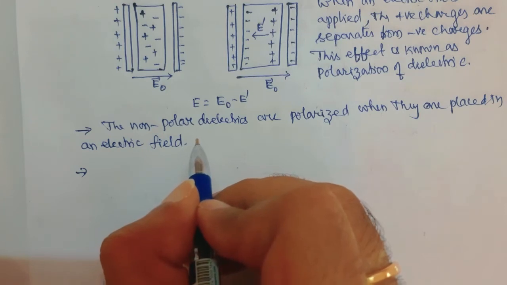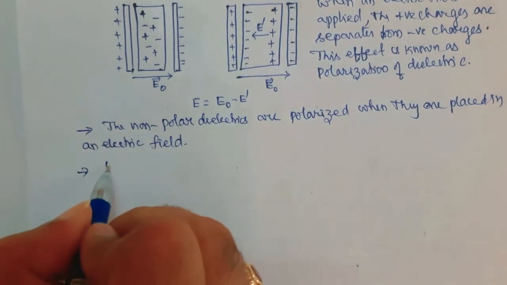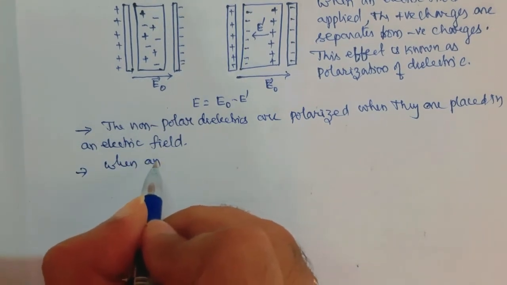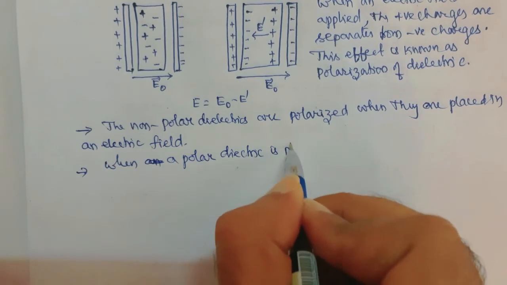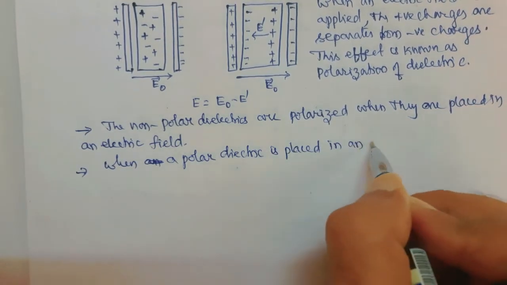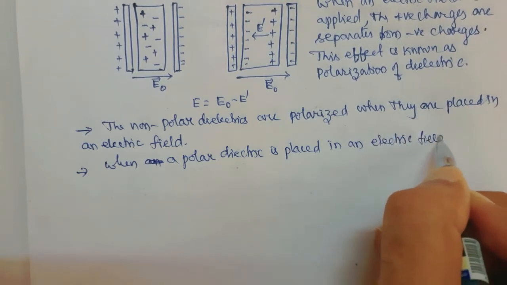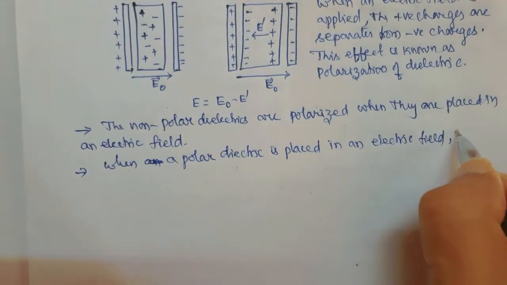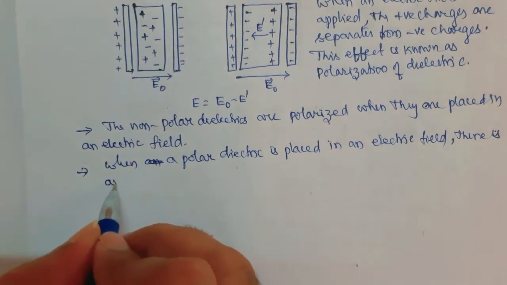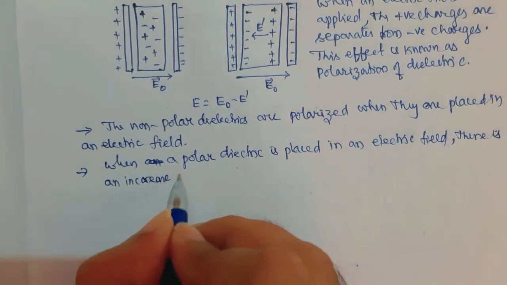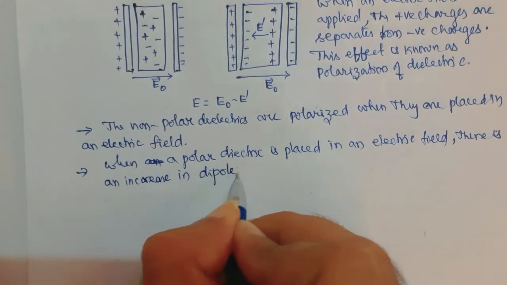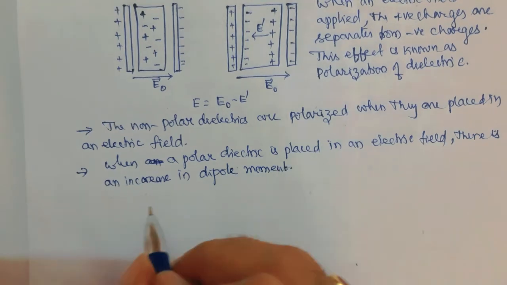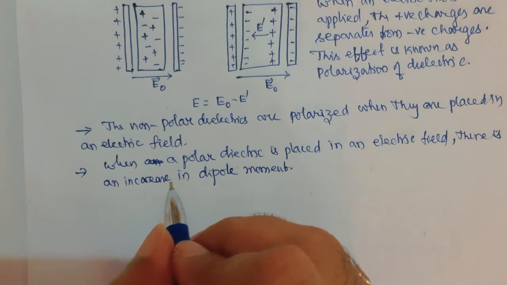So when a polar dielectric is placed in an electric field, there is an increase in dipole moment, and the alignment is not perfect.